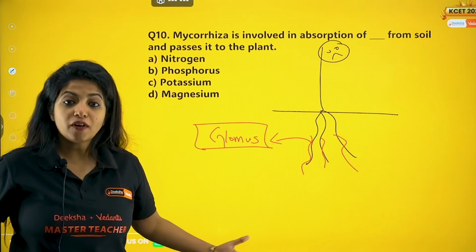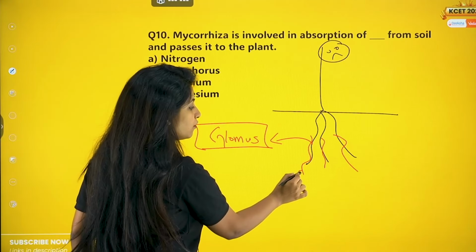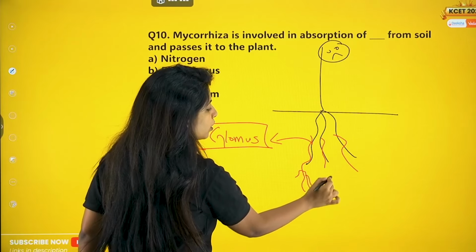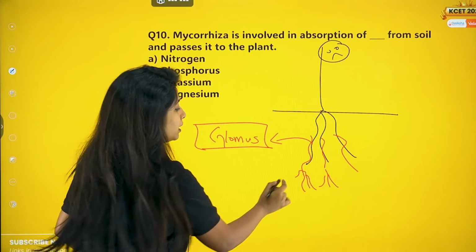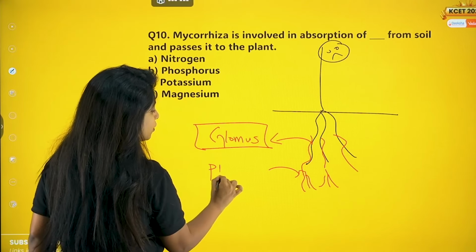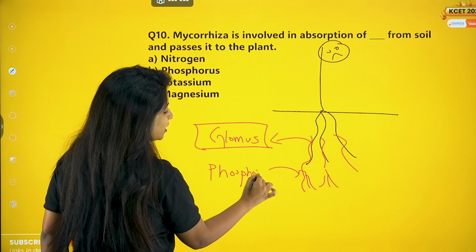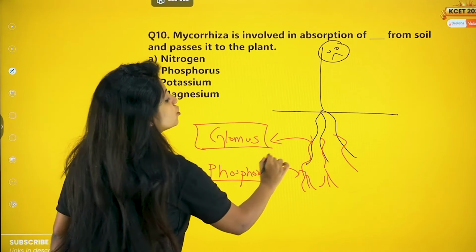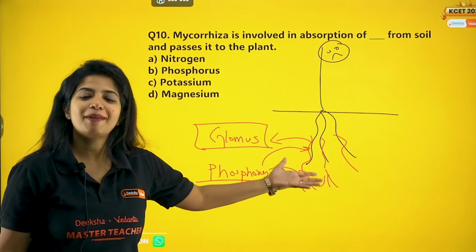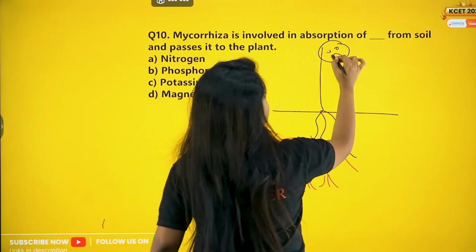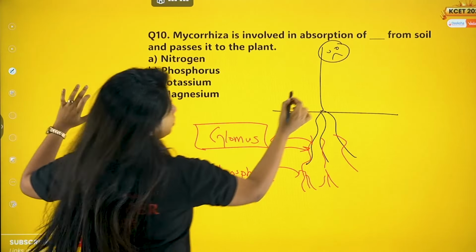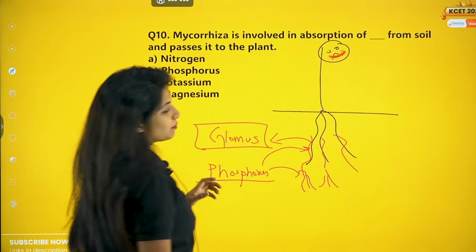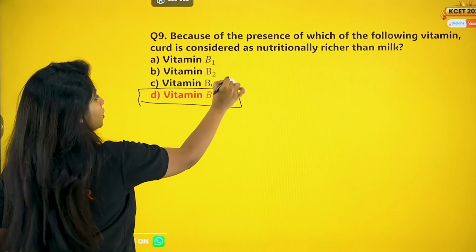And what does this fungus do? Fungi have rhizoids which can go deep into the soil and trap the nutrients. Most importantly, it traps a very important nutrient known as phosphorus, and gives it to the plant. He says, hey, plant, you can take it. And now the plant is not sad anymore. He is happy, or she is happy, whatever gender you want to take. Why? Because it got enough phosphorus from the soil.